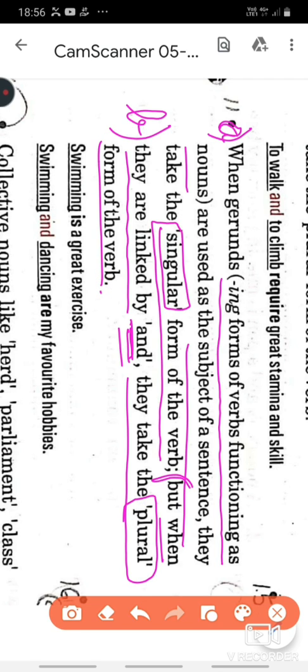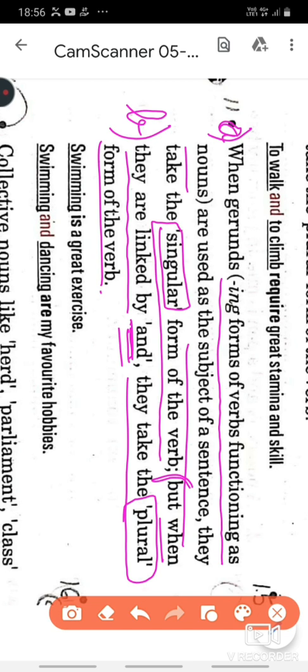The examples given here will make it more clear. In the first example, we are talking about swimming, which is a sport. And in the second example, we are again talking about two nouns, swimming and dancing. It is not the action, children, because someone is not doing these actions. We are talking about the act of swimming and the act of dancing.